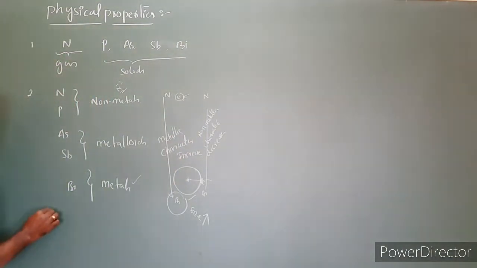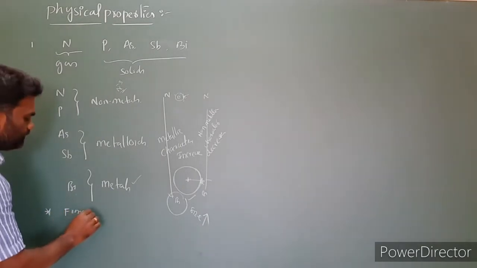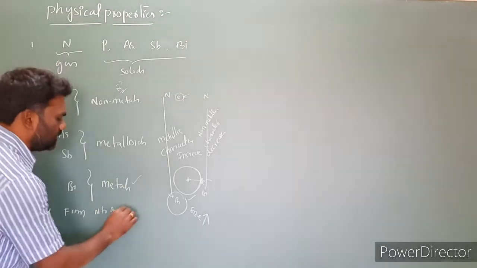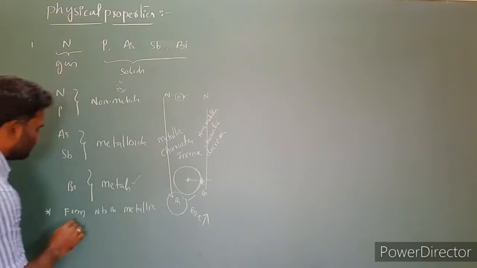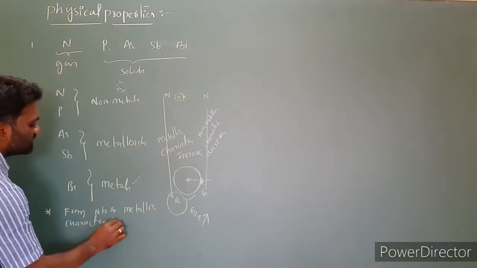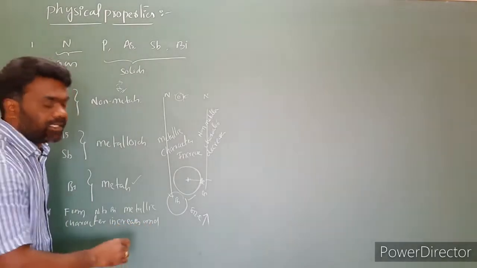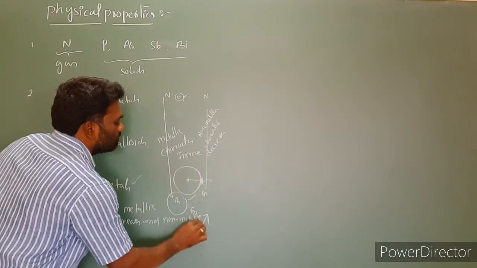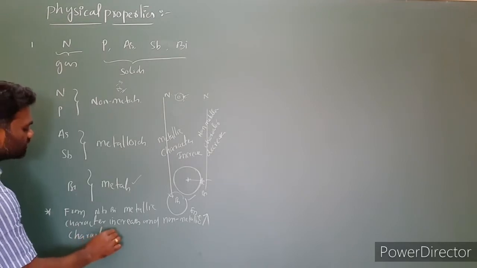Let us write the statement. From nitrogen to bismuth, metallic character increases and non-metallic character decreases.